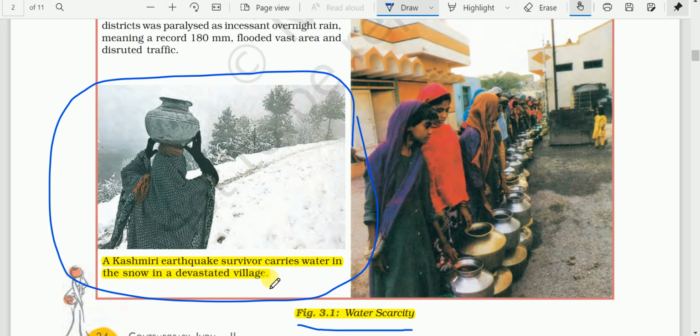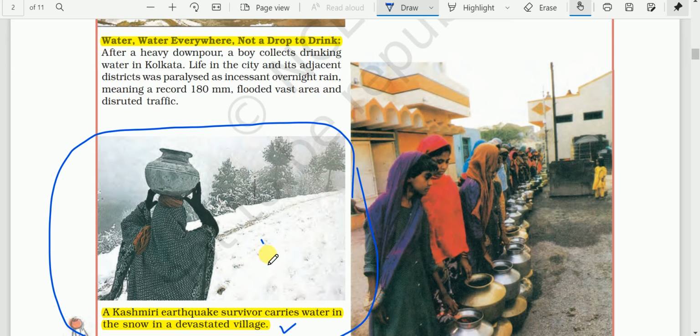See, a Kashmiri earthquake survivor carries water in the snow in a devastated village. See here, this is a kind of precipitation. Snowfall is a kind of precipitation, but we cannot use it directly. And that means there is scarcity of water.